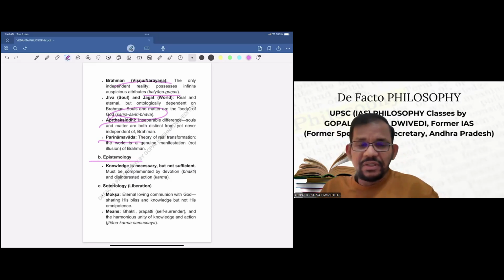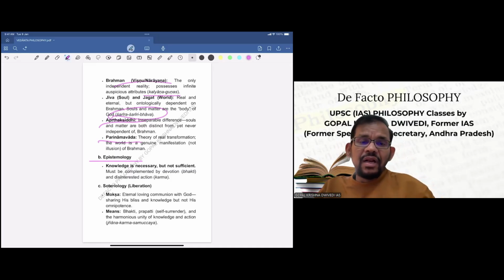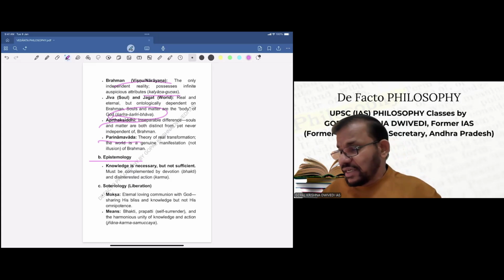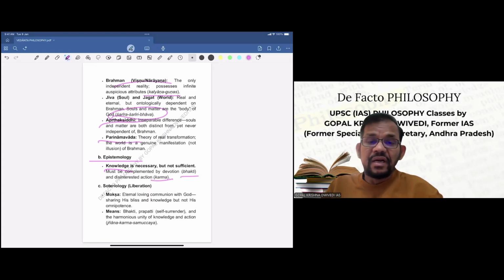What is his epistemology? Knowledge is necessary but not sufficient. If we remember, Shankaracharya put the highest stress on knowledge, that is Gyan Marg. But here, knowledge becomes secondary. He says that knowledge must be complemented by devotion and disinterested action, that is karma. So karma and bhakti and knowledge, all three put together will lead to liberation. Only Gyan Marg is not sufficient.